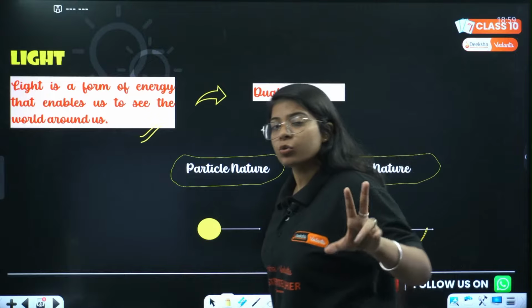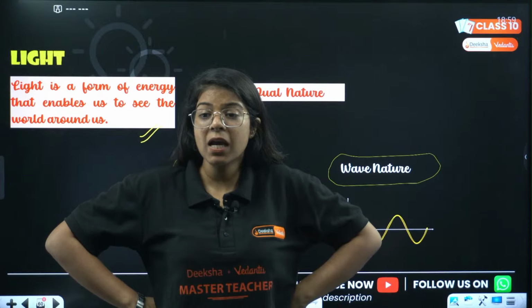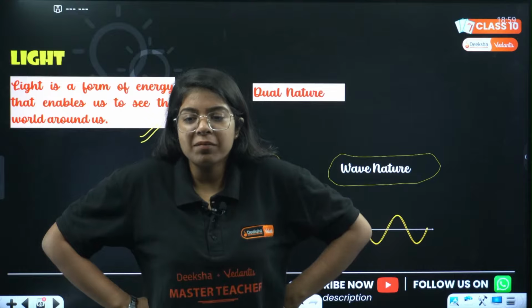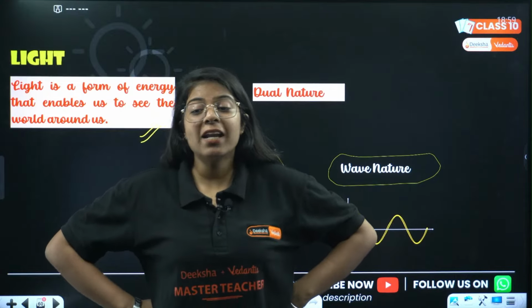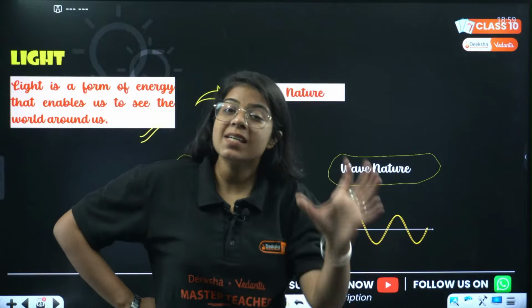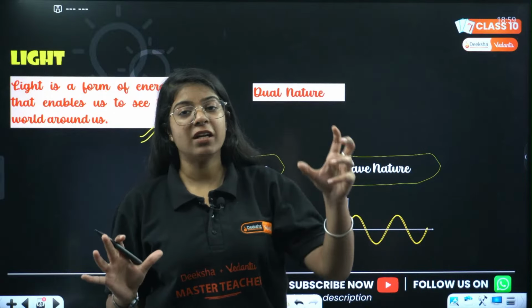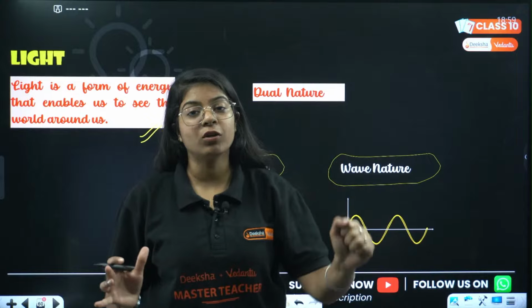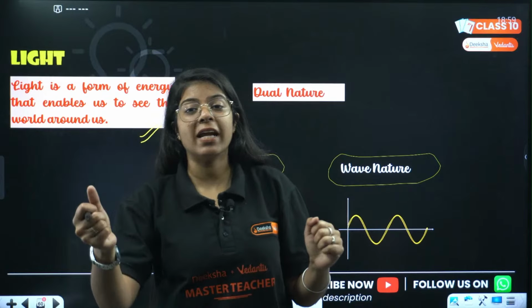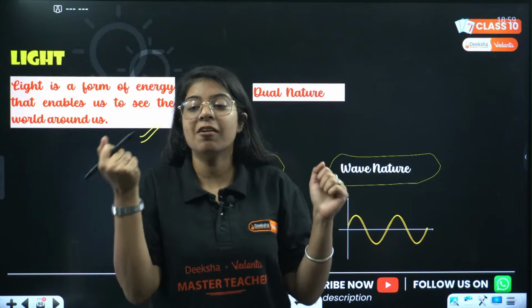Then two scientists came. The first one said it has particle nature. The other one said no, it has wave nature. So whose word should we accept? Then we realized that light has a dual nature. Light acts as a particle in some cases, and as a wave in other cases. If you study the photoelectric effect, light will act as a photon, that is, as a particle. If you study Young's double slit experiment, a rainbow, or lenses and mirrors, light will act as a ray, as a wave.